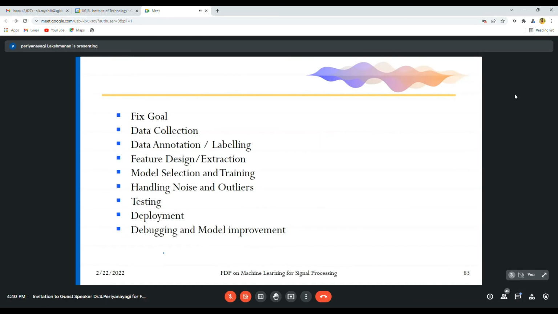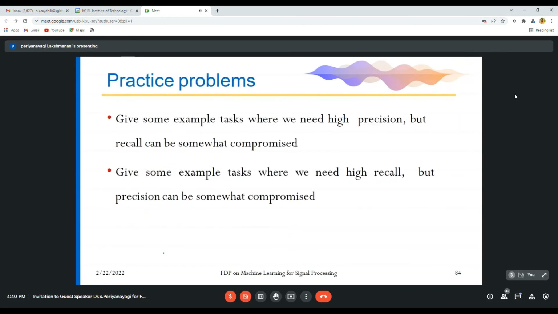And then you can debug it, and model improvement can be done. That is, gather more data for training, and you can do the error analysis. So these are some of the steps we have to follow while modeling a machine learning algorithm.